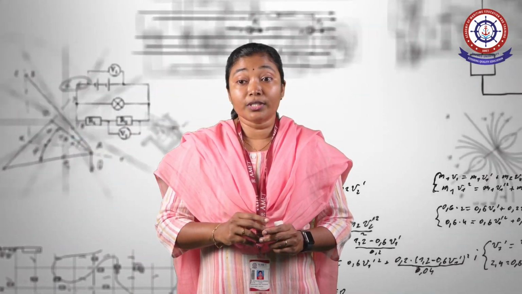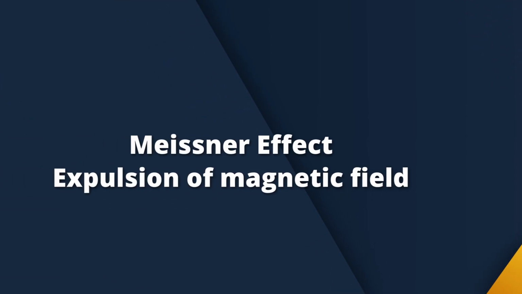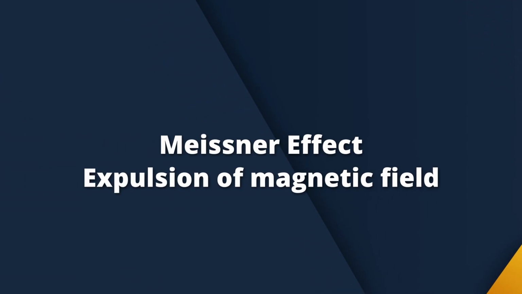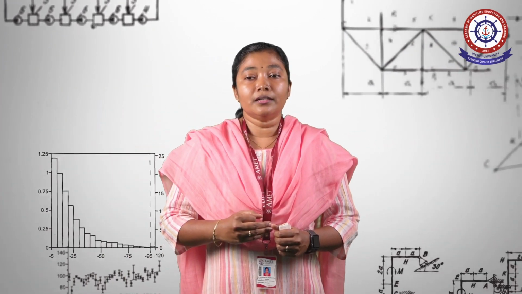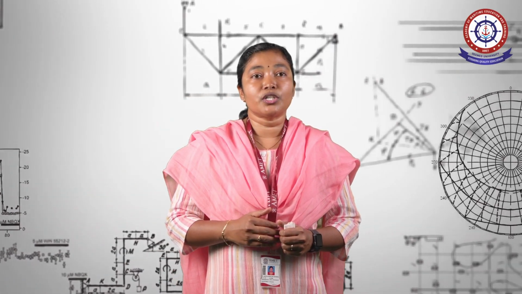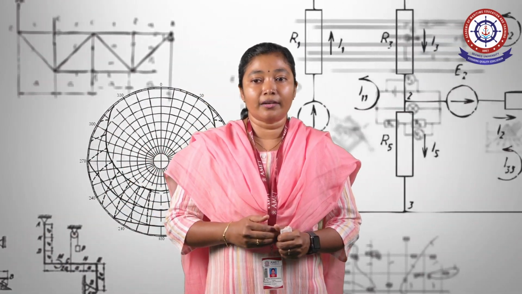The next important property is the Meissner effect. In the Meissner effect, we can see the expulsion of the magnetic field, and we'll see it later in an elaborate way. The third property is the critical temperature or transition temperature that we have seen already.